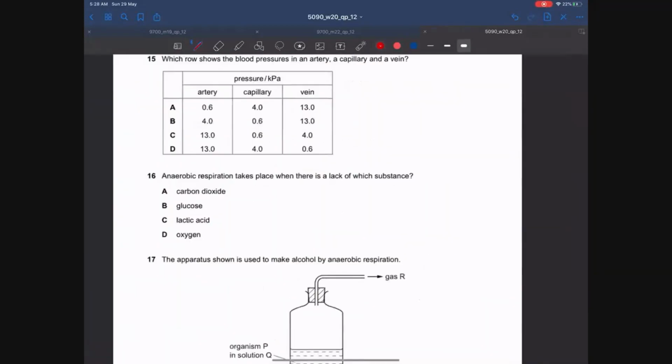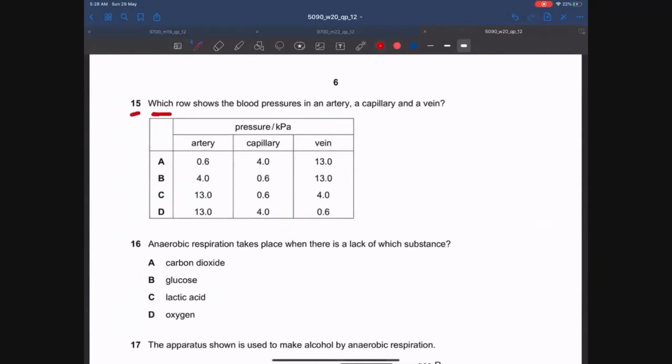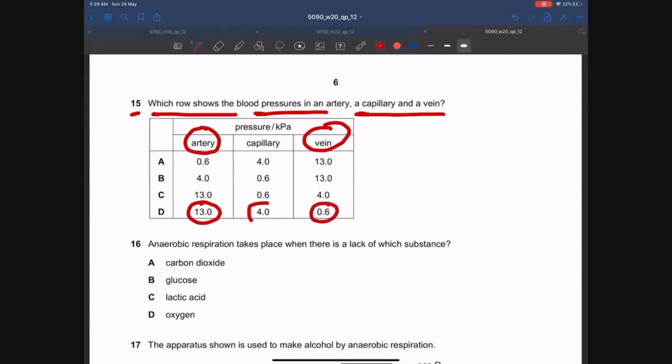Let's move on to MCQ number 15. Which row shows the blood pressures in the artery, a capillary, and a vein? Guys, always remember that arteries have the highest blood pressure and veins have the lowest blood pressure. So 13 would be the answer for the artery. 0.6, the lowest value, should be for the vein, and capillaries have a mediocre pressure.